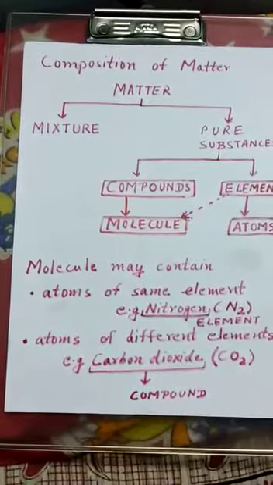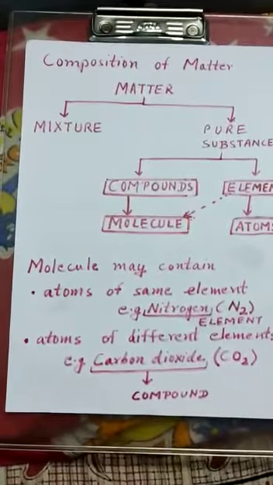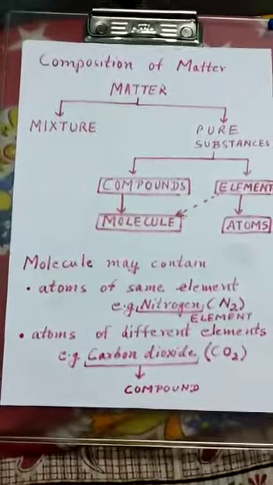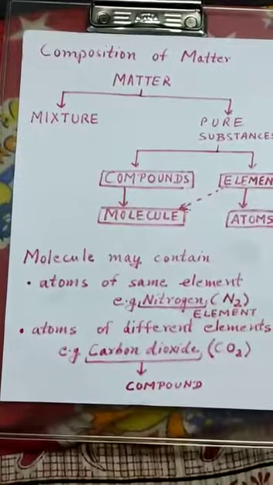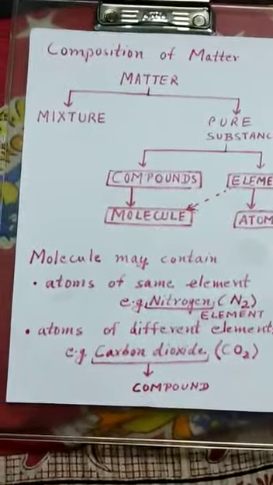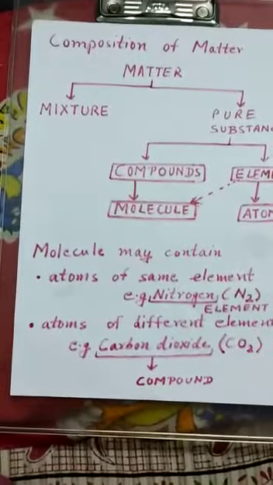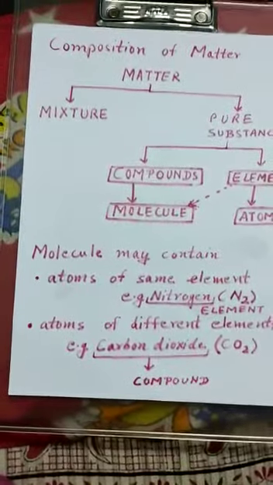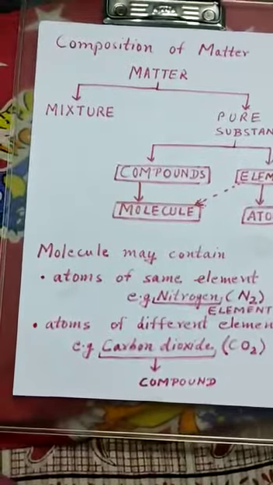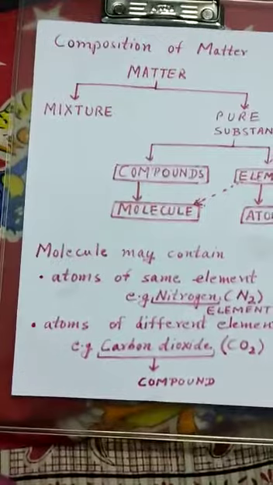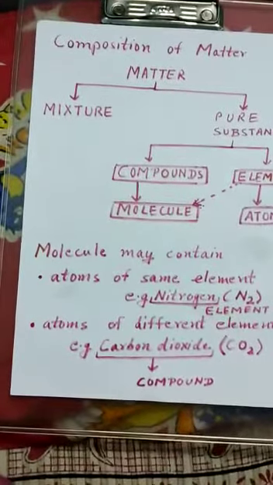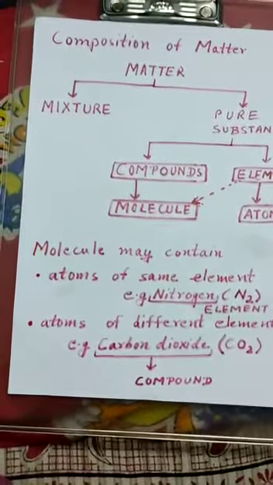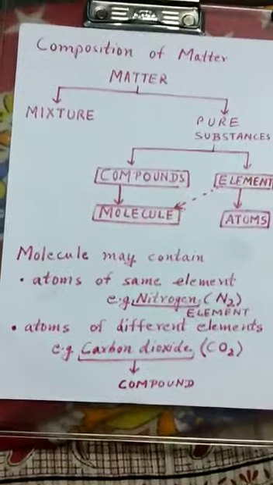Matter can be broadly classified into two categories. One is the mixture and the other is the pure substance. A mixture contains elements or molecules in any composition. They don't have a fixed composition. For example, air is a mixture in which different gases, different components are present.